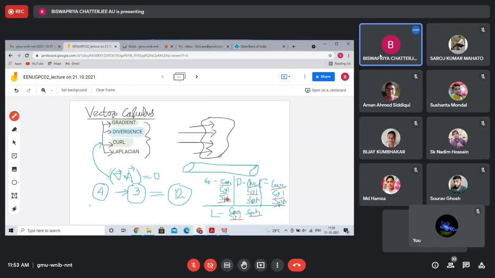because as per your previous knowledge, or according to the previous classes, you can understand one thing: the expressions or physics of the Cartesian coordinate system are very easy.